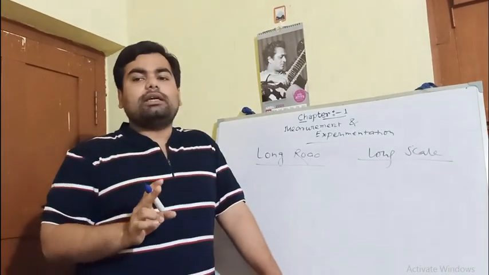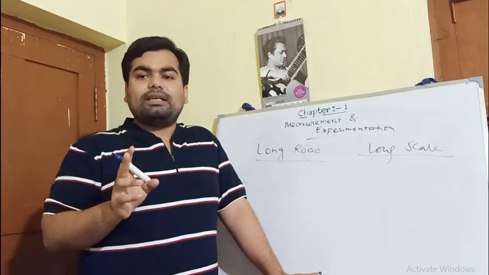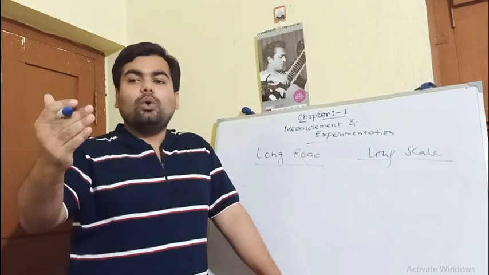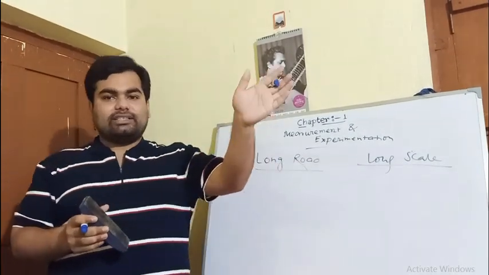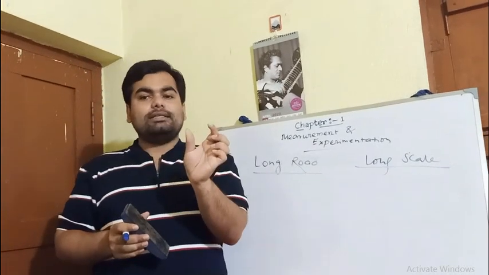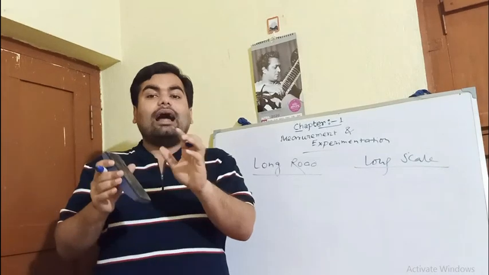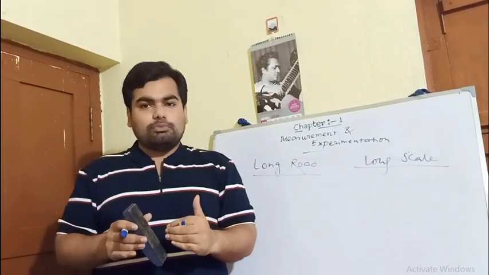So to express it particularly, we use prefixes with the units: hecto, kilo, mega, giga, tera, peta, exa, etc. And for small measurements, we use deci, centi, milli, micro, etc. These are the prefixes to measure the higher units and the small units.